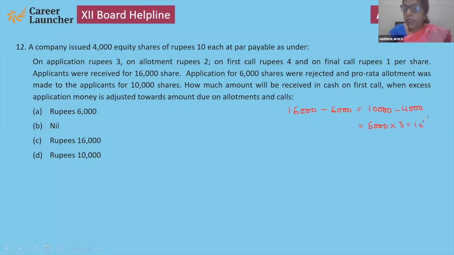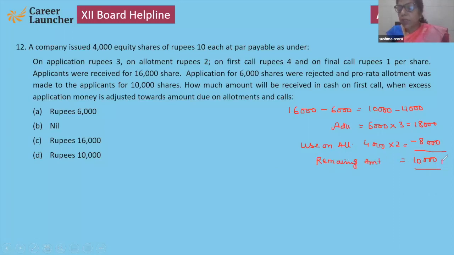It means 18,000 rupees is advance. Now they can use it on allotment. At the time of allotment, that is 2 rupees, so they use 8,000 rupees. Now again remaining amount is 10,000 rupees, and that remaining amount they will use on call.